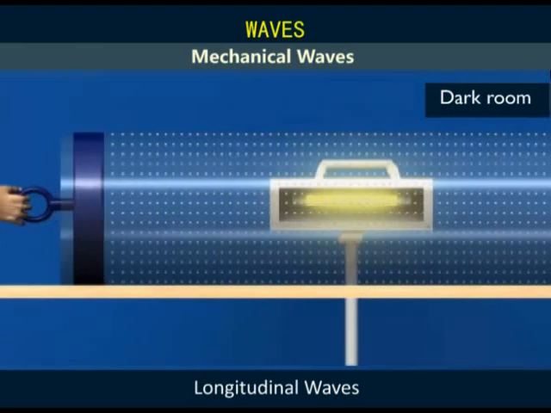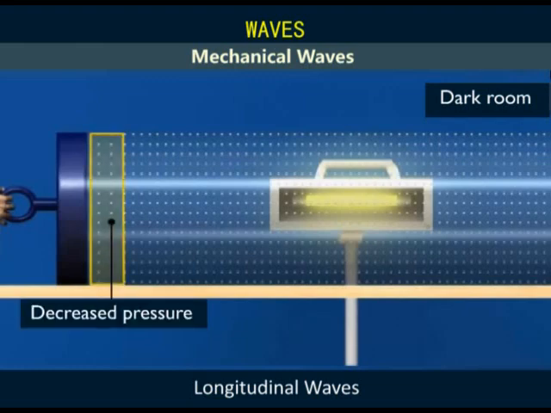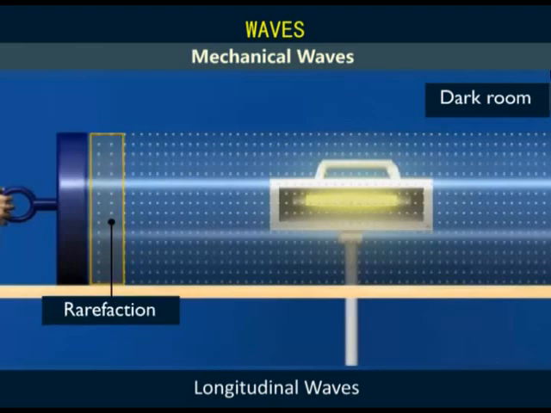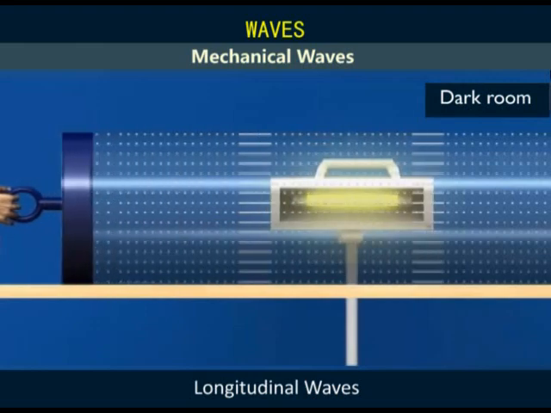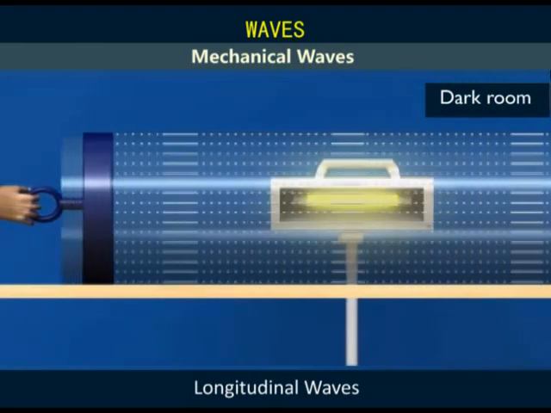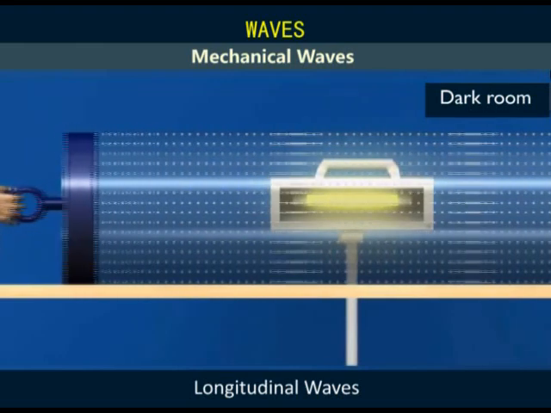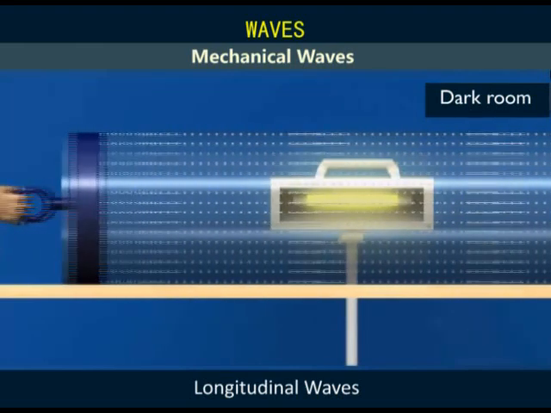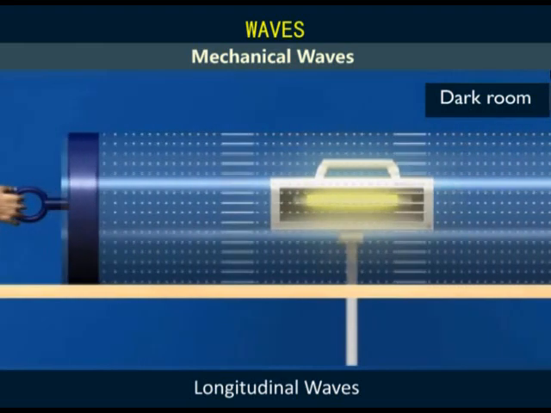When the piston is pulled back, the pressure at the compressed region decreases and causes the dust particles to move back to their original position. The low pressure region is called rarefaction. When the piston is moved back and forth, we see a series of compression and rarefaction bands formed by the dust particles inside the tube moving towards the other end. These bands constitute a longitudinal wave.